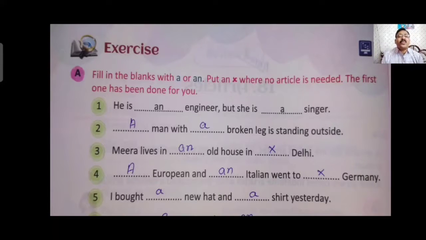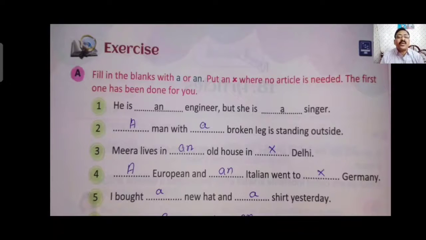Two. A man with a broken leg is standing outside. Both man, M is a consonant, broken, B is a consonant, so in both cases A is written. Third one, Mira lives in an old house in dash Delhi. Here old, O is a vowel, so AN is written, but as the name of a place we generally don't use the, so cross it out. It will not be a Delhi, an Delhi or the Delhi. It will be left unused, because before any particular city name we don't use the.